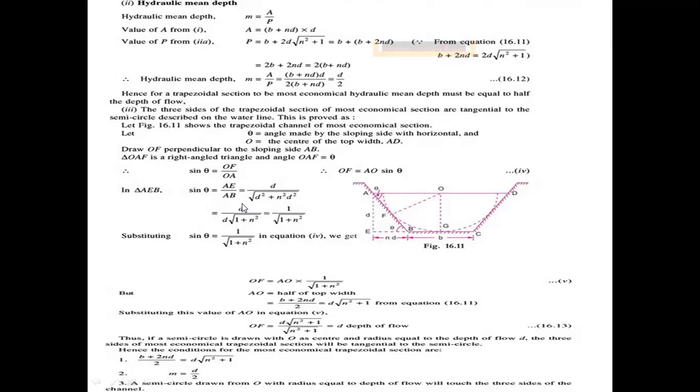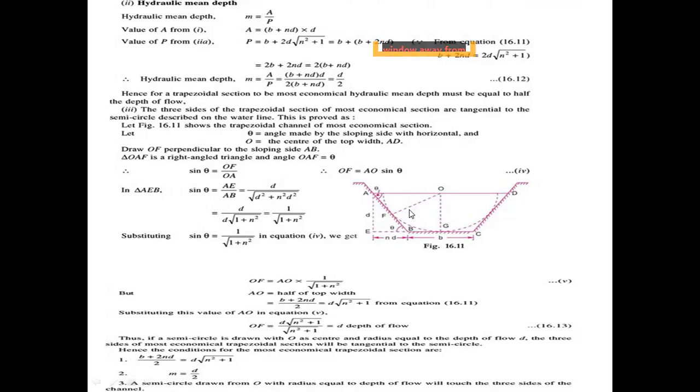In the numerator and denominator, d values are cancelled. Finally, you are getting sin theta equal to 1 by root of 1 plus n square, equation 4.